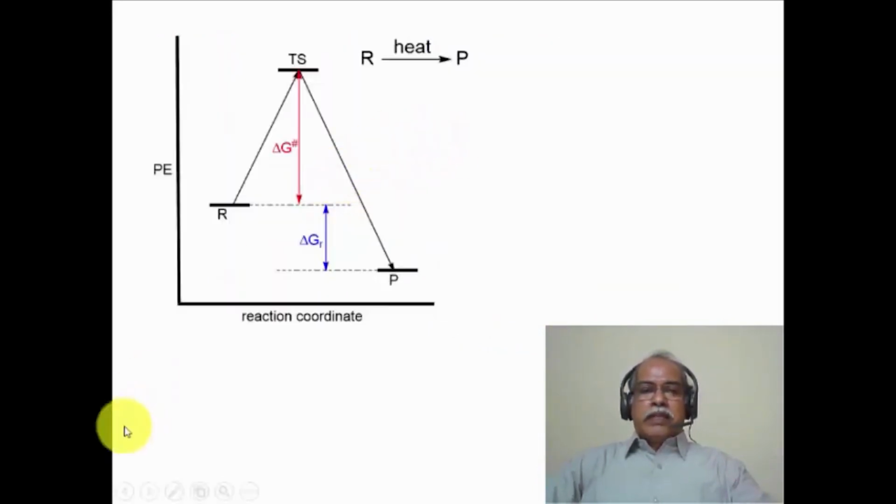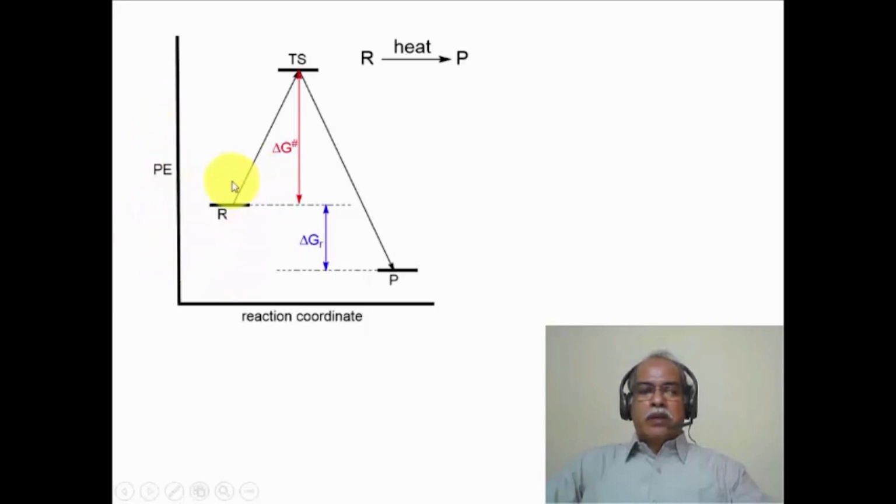Now this is a simple potential energy diagram describing a reaction coordinate on the x-axis and potential energy on the y-axis. The reaction coordinate is essentially the progress of the reaction. Suppose a bond is breaking, then this would correspond to the length of the bond that is breaking. Or if a bond is being made in a chemical reaction, which is often the case, one can plot the progress of the reaction as the bond length variation when the bond is being formed. Potential energy, of course, is the energy of the molecule that we are dealing with.